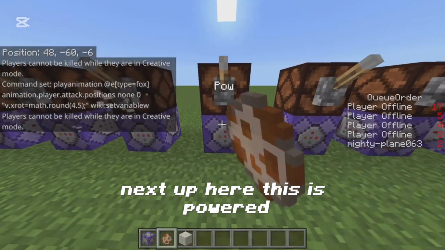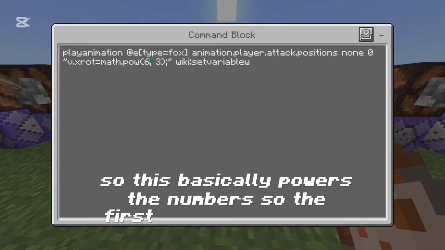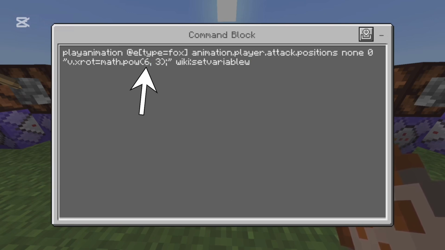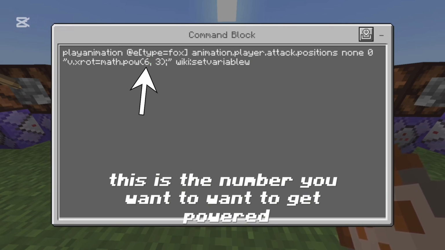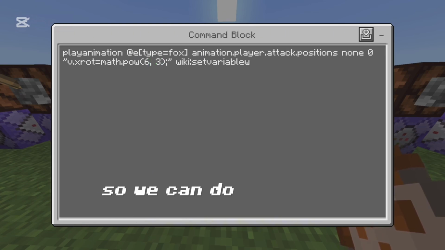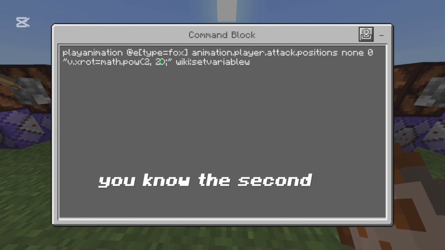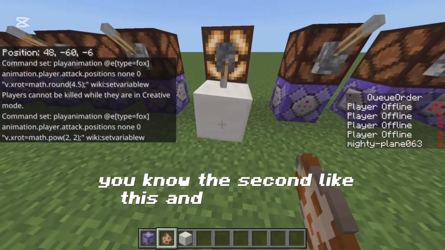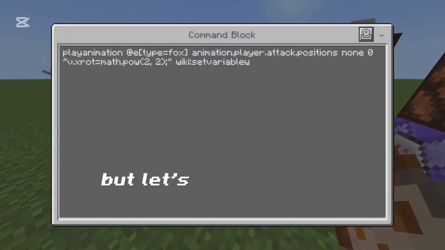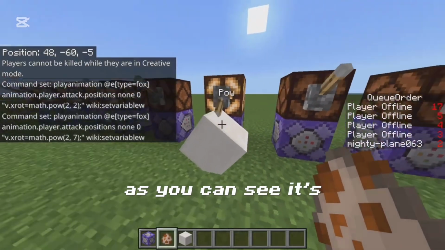Next up here, this is power. So this basically powers the numbers. The first number right here is the number you want to get powered. And the next number here is what you want it to get powered by. So we can do 2 to the power of, like, the second, like this. And you get this right here. But let's do, for example, to the power of the 8th or 7th. As you can see, it's going to rotate way more.